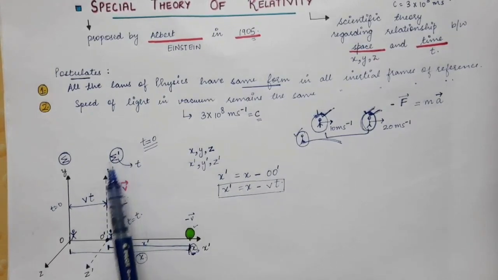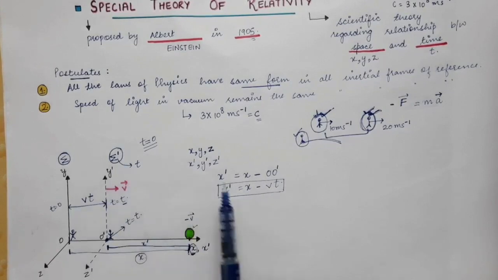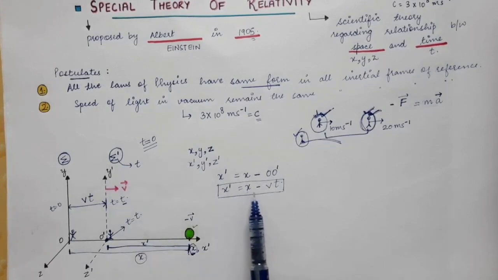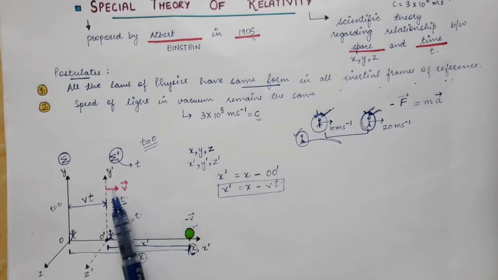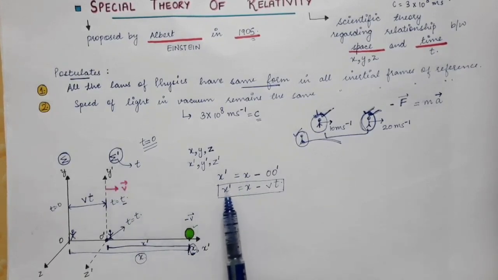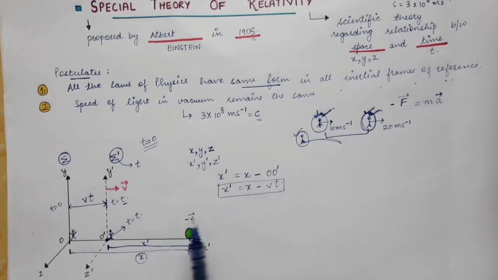But if this frame is moving along the y-axis, in that case we will have y prime equal to y minus vt. And if this frame sigma prime is moving along the z-axis, in that case we will have z prime equal to z minus vt.